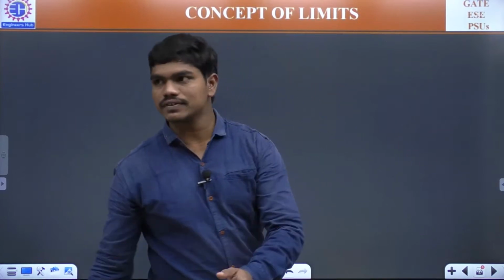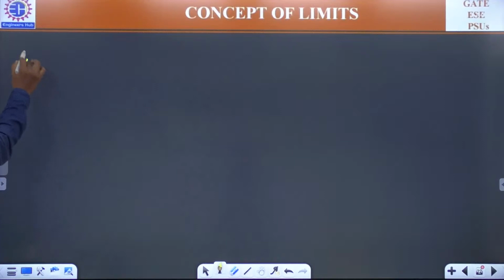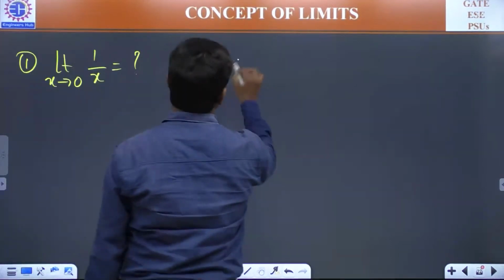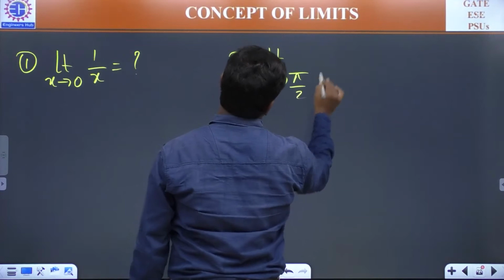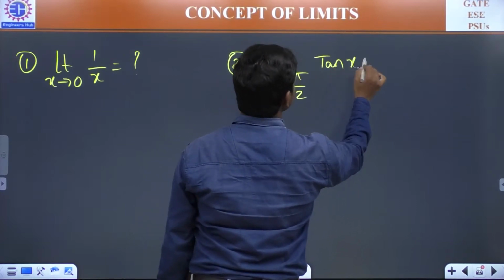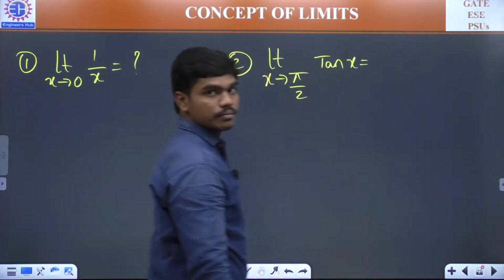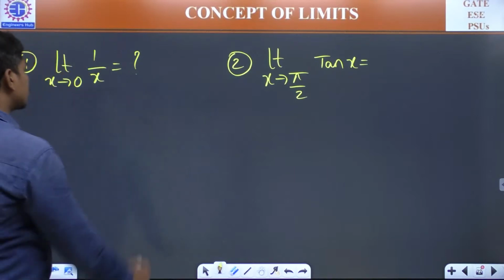So before going for the next question, I want to ask you two good questions actually. First question, limit x tends to 0, 1 by x is how much? And second one, limit x tends to pi by 2, tan x is how much? These questions are not asked in GATE after 2011, but these two are really good questions. What is the answer for this?